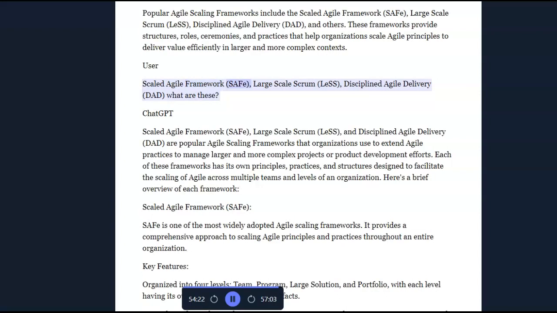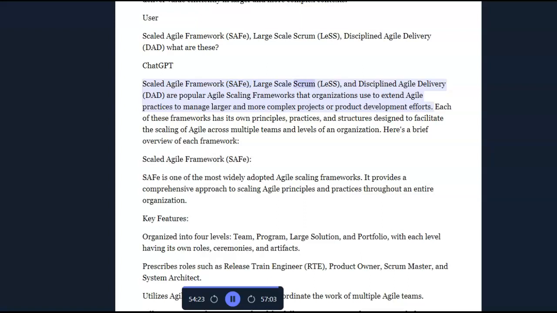User: Scaled Agile Framework, SAFe, Large Scale Scrum, LeSS, DAD, Disciplined Agile Delivery, DAD. What are these? ChatGPT: Scaled Agile Framework, SAFe, Large Scale Scrum, LeSS, and Disciplined